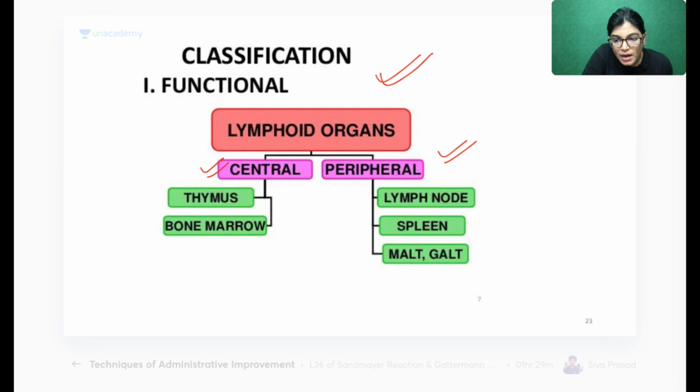Is there, or not? This is MALT and GALT. Mucosa associated and gut associated lymphoid tissue. I'm coming with more of this. Don't worry, I'm coming with further classification, Shani. So central is thymus and bone marrow. Peripheral is lymph node and spleen. So she has written something like RALT, or I think some typing mistake must be there. It is MALT and GALT.